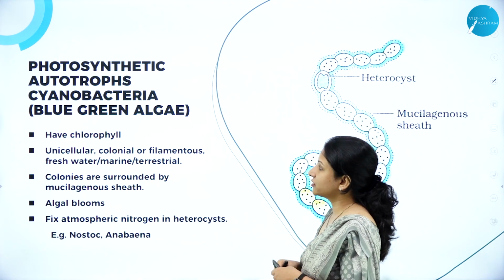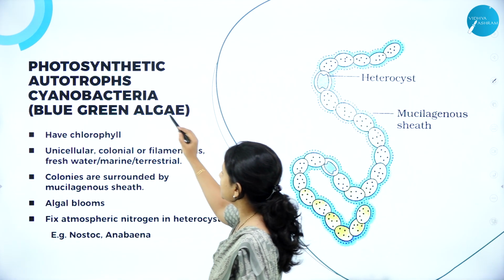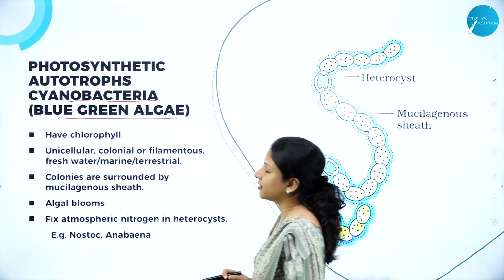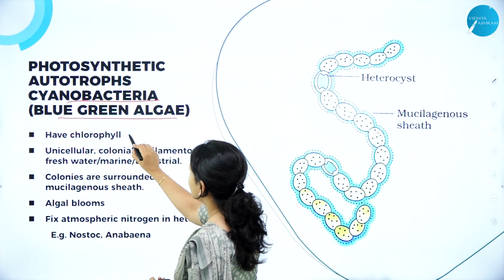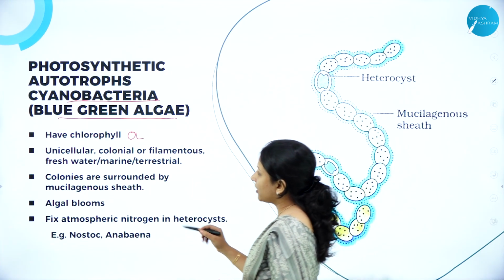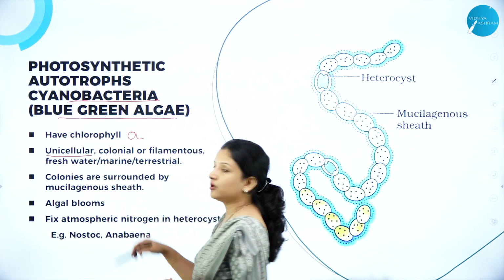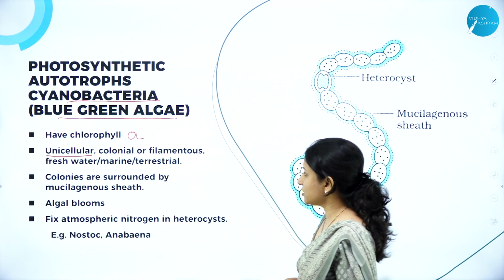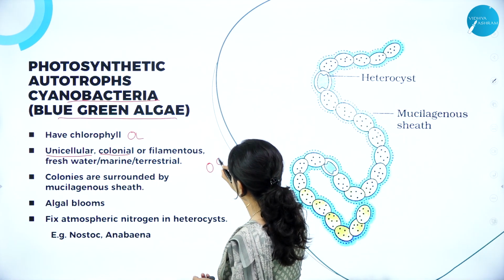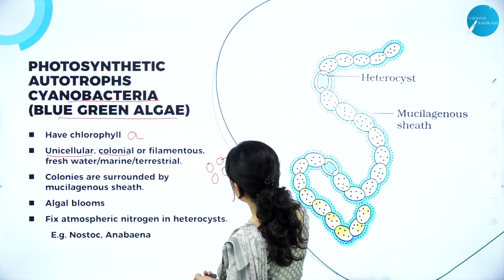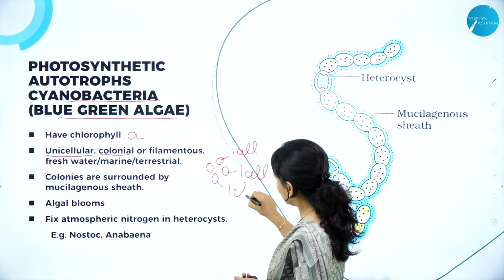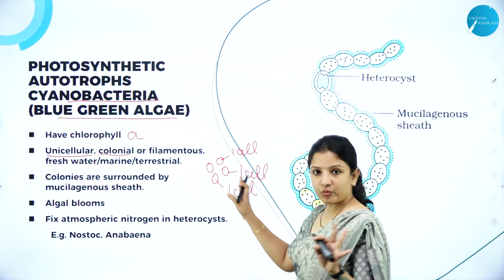eubacteria. The best example of photosynthetic eubacteria is cyanobacteria, which is also called blue-green algae. So what do they have? They have chlorophyll, especially chlorophyll A pigment, and they are made up of a single cell because all bacteria are unicellular in nature. They can occur in colonies, that is they can form one colony like this. This is one cell. This is also one cell. This is also one cell. Meaning it is not multicellular.